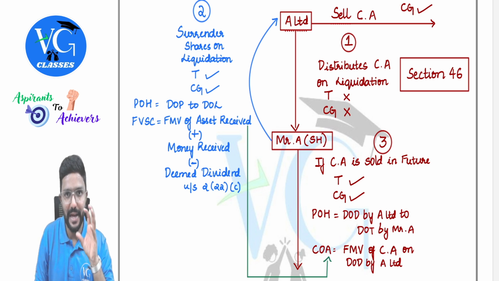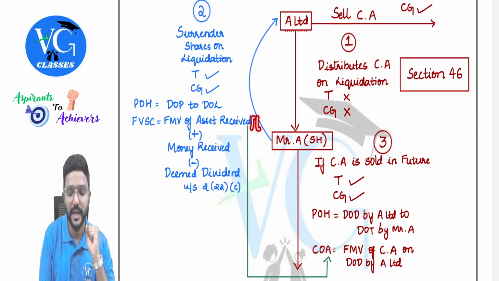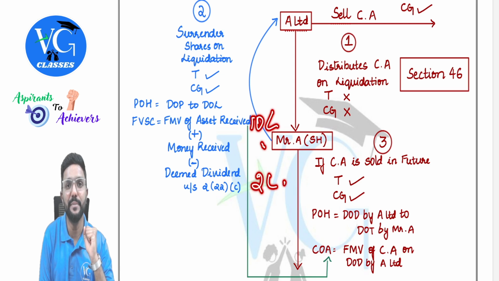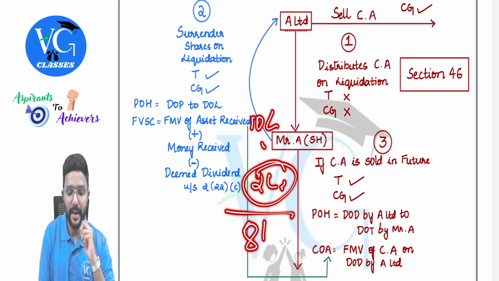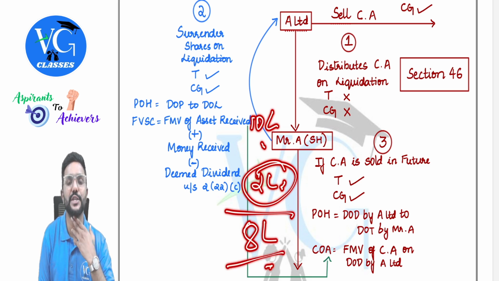Is that clear? So simple. I repeat. We need to take the fair market value of the capital asset which Mr. A has received. From that, we need to deduct the deemed dividend as per section 2(22)(c), which is nothing but the extent of the reserves which the company had at the time of distribution of the asset on liquidation. Assume that is 2 lakh. So to compute capital gains income, what is the full value of sale consideration? 8 lakh.